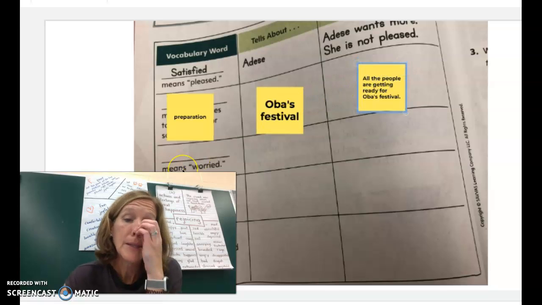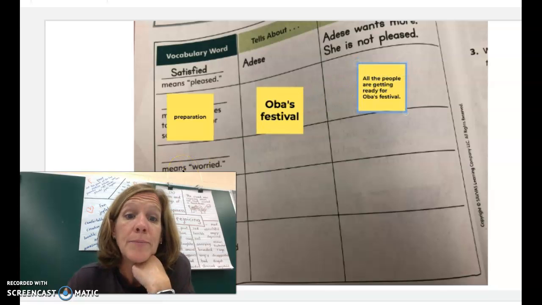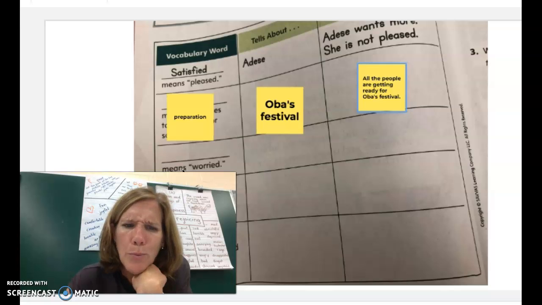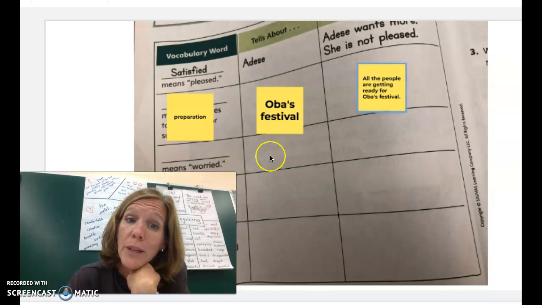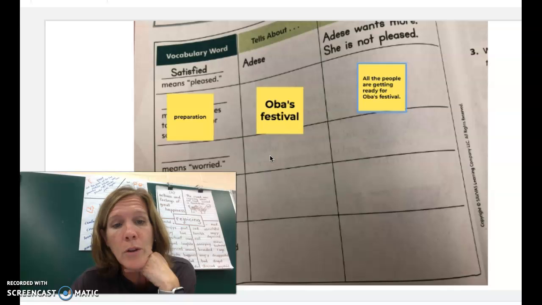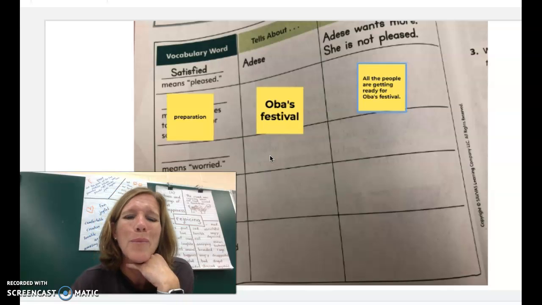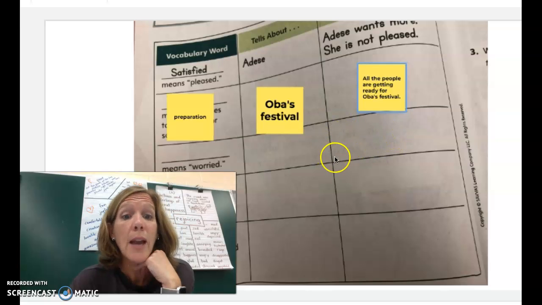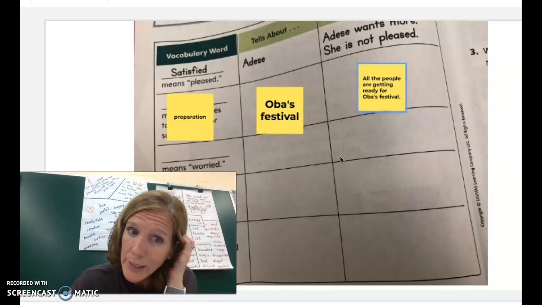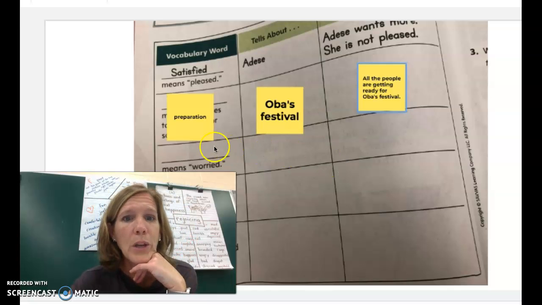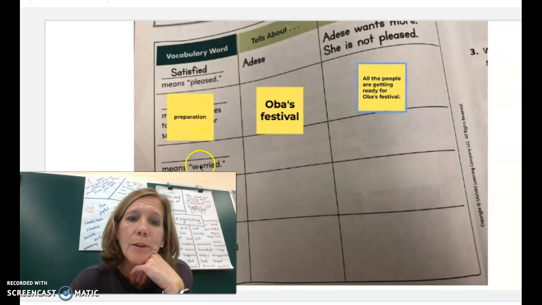Okay? So take a look at the next row. What means worried? Brooded. Who's brooding? Well, we could have 2 answers, right? The sky is brooding, or Oba's brooding, but the sky is brooding. What does it tell us? The sky is brooding because it is worried that people are wasting it, right? So you're going to go through for each vocabulary word and tell the word with its meaning, what it tells about, and then what idea it communicates. Okey-doke. Have fun.